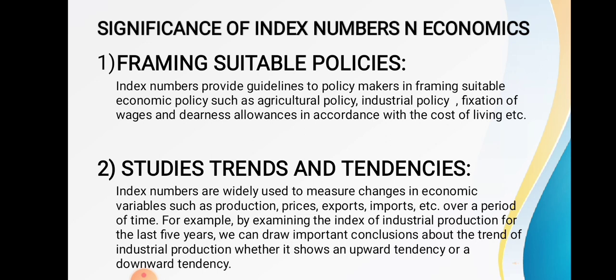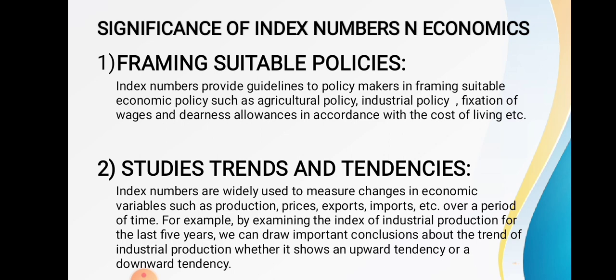policies. Index number provides policy makers with the means for framing suitable economic policies such as agricultural policy, industrial policy, fixation of wages, dearness allowance, and in accordance with the cost of living. So it is helpful for framing the various policies like agricultural policy, industrial policy, fixation of wages, dearness allowance, and cost of living.